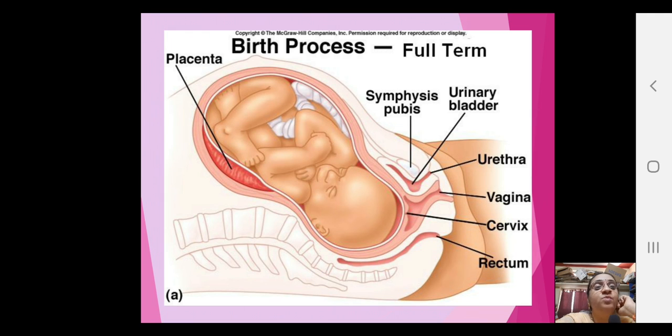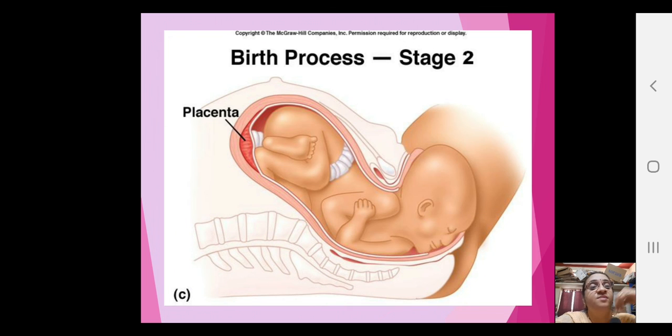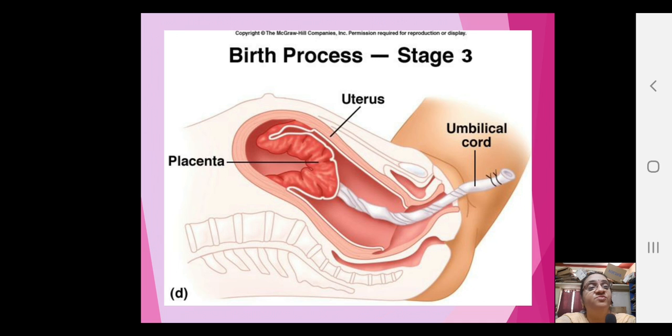And once this is over, you see, by the time the full development has taken place, you see how the baby has grown to full size, and the head of the baby is towards the cervix, and it's ready to be delivered now, right? Now you see birth process stage 1, ruptured amniotic sac. The amniotic sac has ruptured and the baby is trying to come out. The next stage 2, placenta, see how the baby is trying to come out, and it's being pushed out, you see, isn't it, because of uterine contractions.